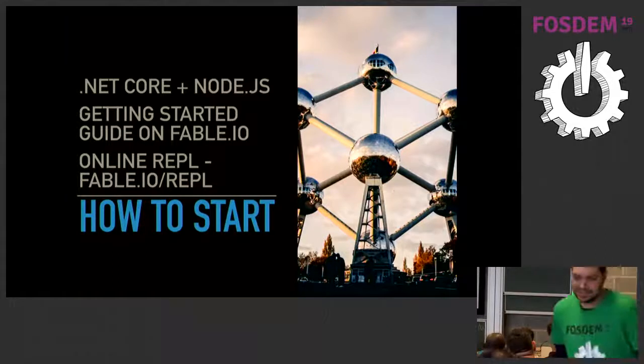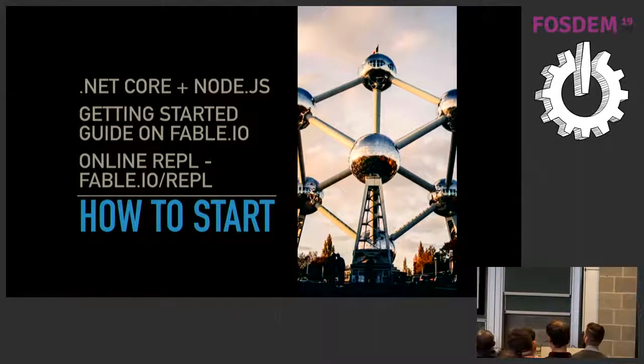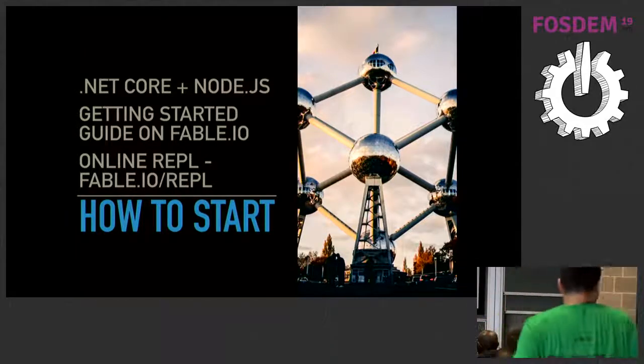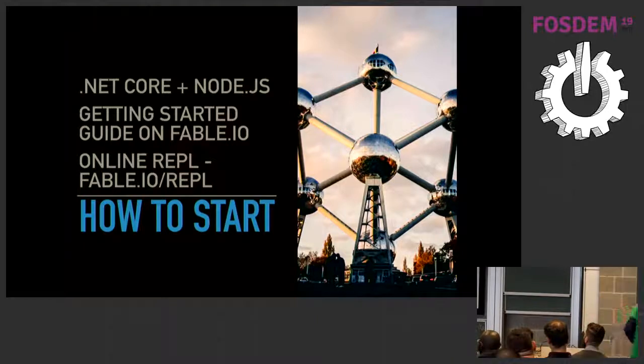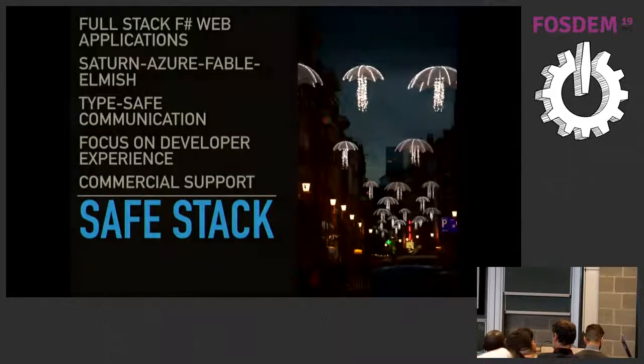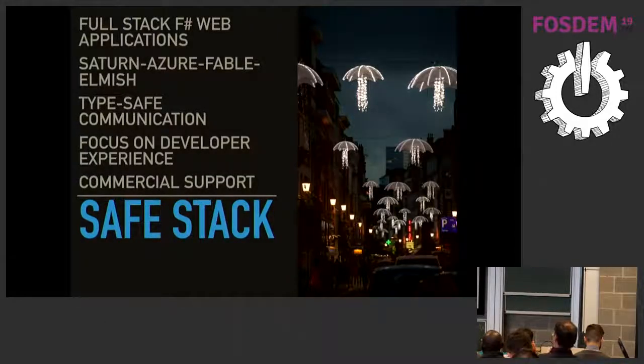If you want to start, you need to have both .NET Core and Node.js installed. There's a really good getting started guide on Fable.io, and you can go to the Fable.io REPL. I don't have time to show that, but it's basically a fully working F# editor inside of your browser, providing all the features like code auto-completion, hovers, tooltips, finding all references. And this is all running in the browser. It's running the F# compiler compiled to JavaScript, running it in the browser. So it's really awesome. I need to also mention SafeStack. It's an initiative for building full stack web applications with F#.